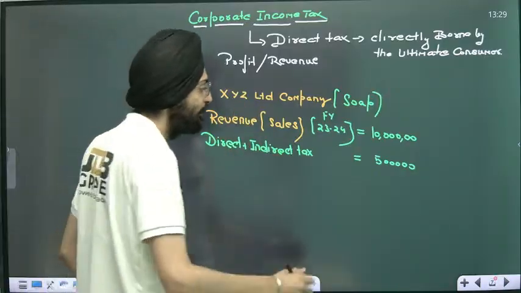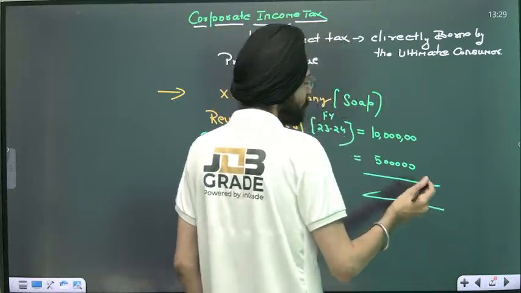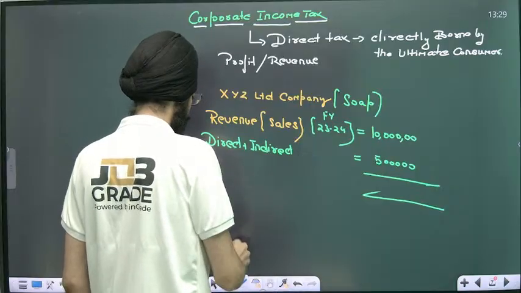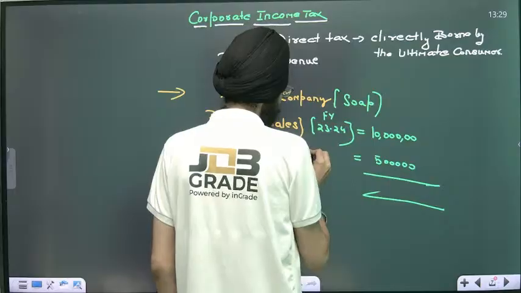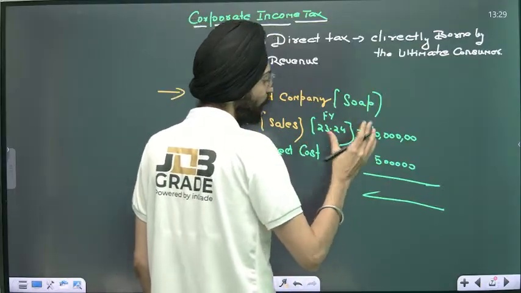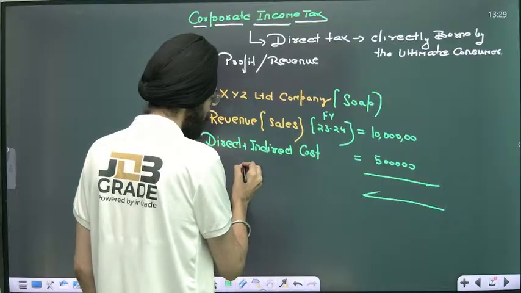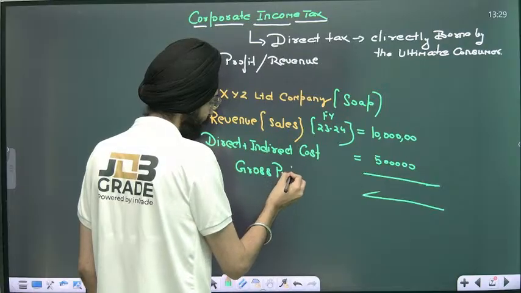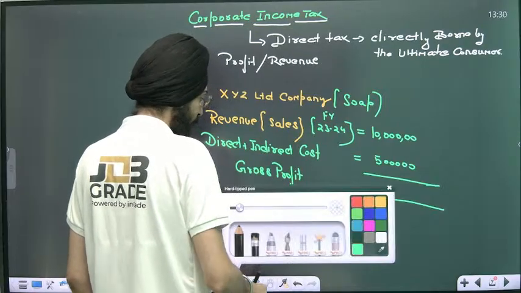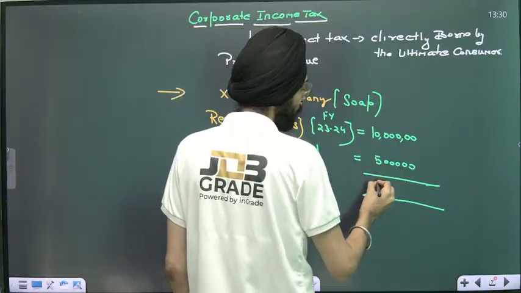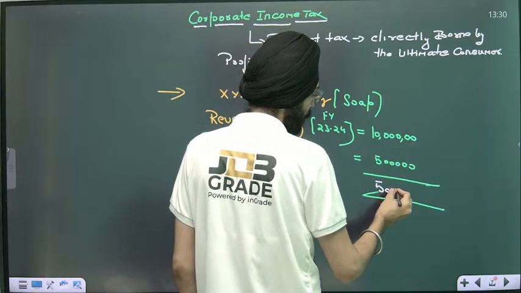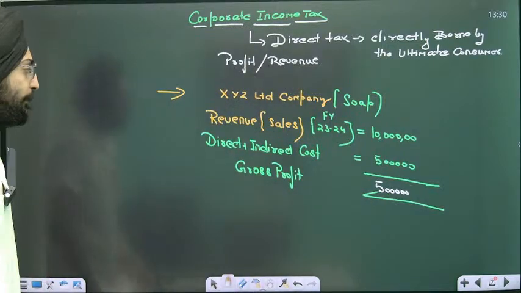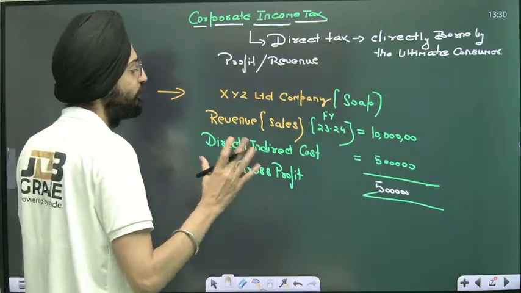What's a profit? That's simple mathematics. Now, when you subtract this cost, not tax, sorry, cost directly from the revenue, it will turn out to be 5 lakh rupees. That is what we call a gross profit. Okay, that's a gross profit. That's a simple thing. Gross profit is 5 lakh.